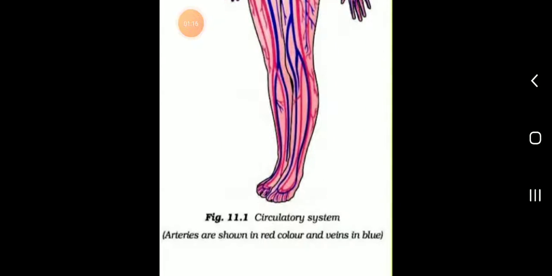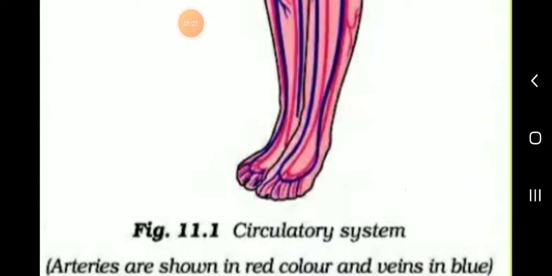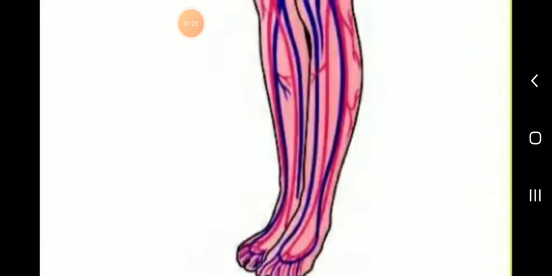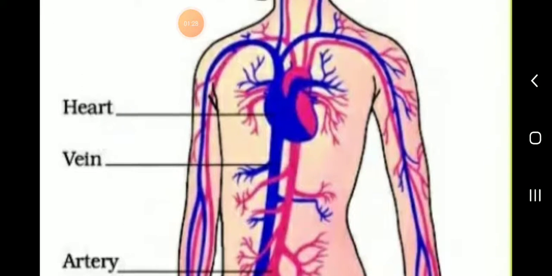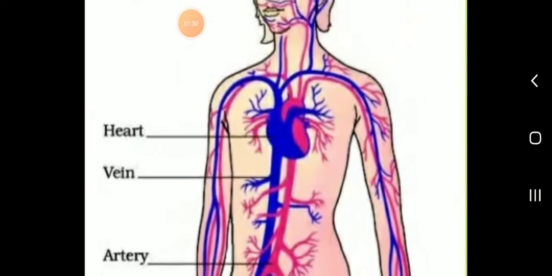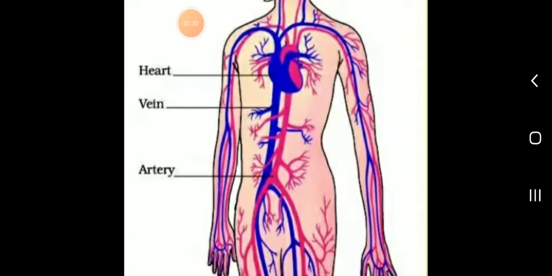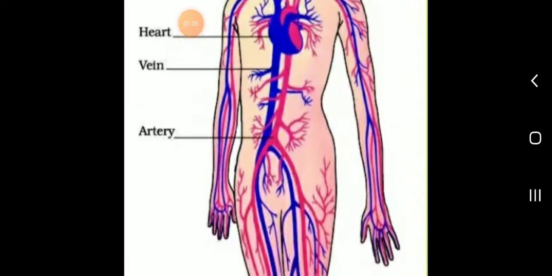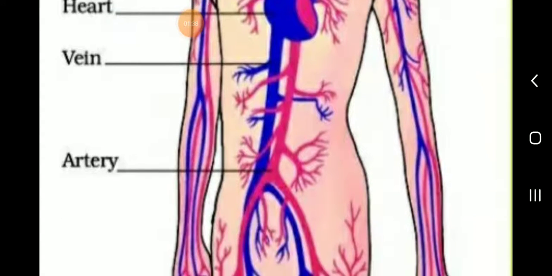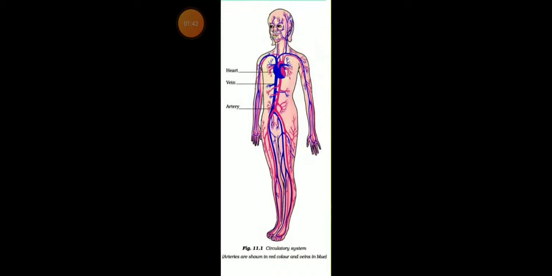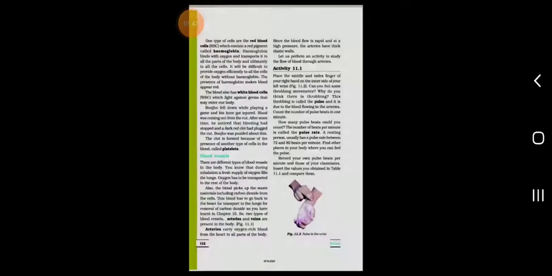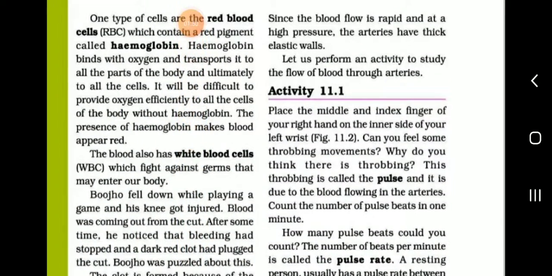This is the human blood circulatory system. Arteries are shown in red color, veins are shown in blue color. It's a human circulatory system: arteries and veins, heart. Vein, blue color; artery, pink color. Listen. Next.